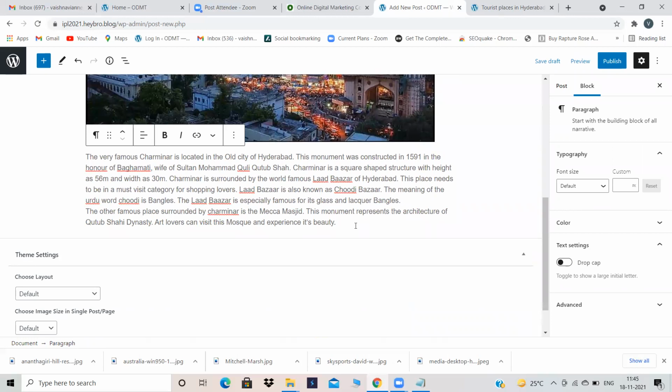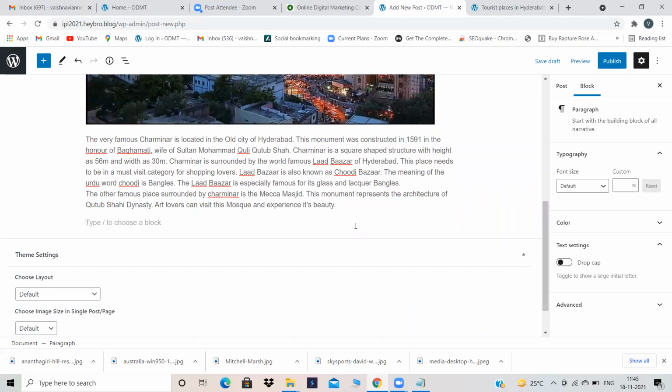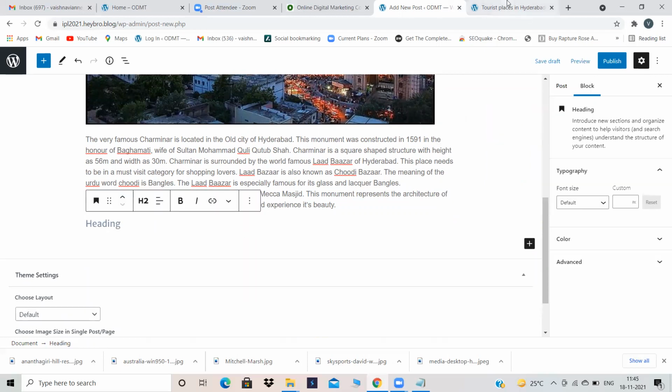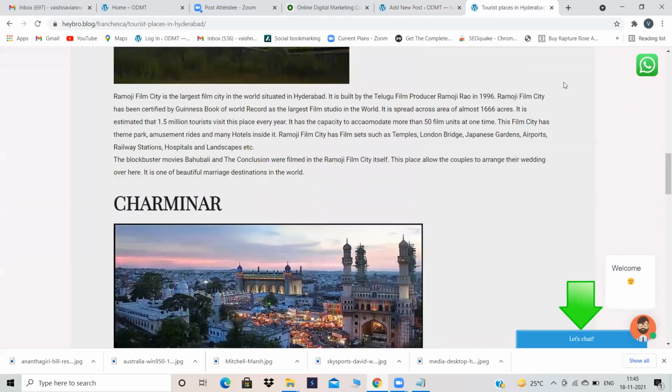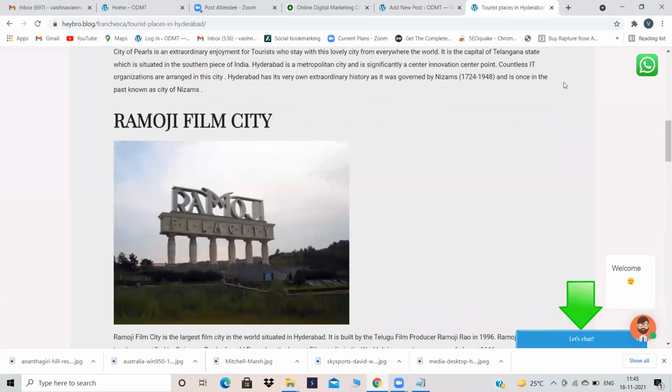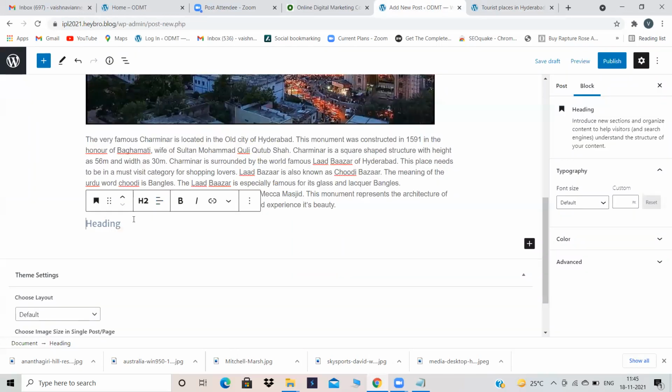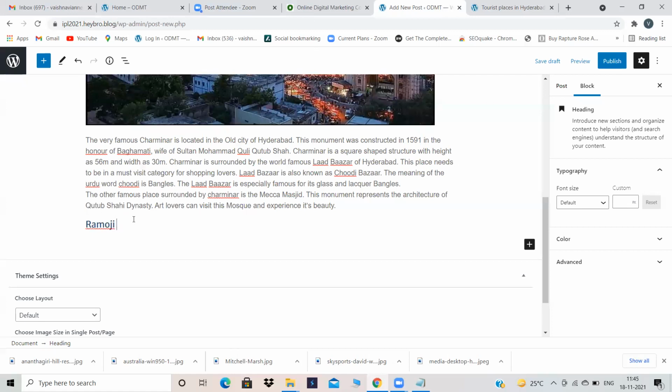Now I want to describe some other place. So press enter. Again, click on add block. Again, take heading. And this time I want to describe, okay, we have Ramoji Film City content with us. So Ramoji Film City as my title.